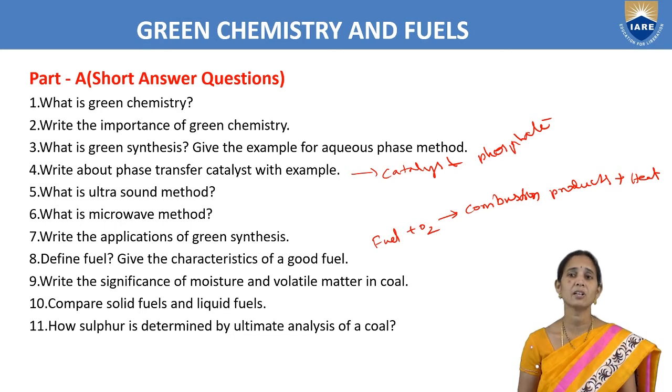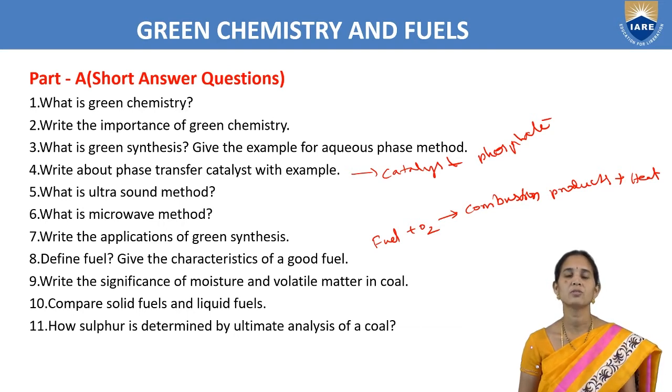Next, write the significance of moisture and volatile matter in a coal sample. Regarding the significance of moisture, if the percentage of moisture is more in the coal sample, then it reduces the calorific value, because if more moisture is present in the coal sample, when we are burning that coal, some amount of heat will be lost in the form of latent heat of evaporation.